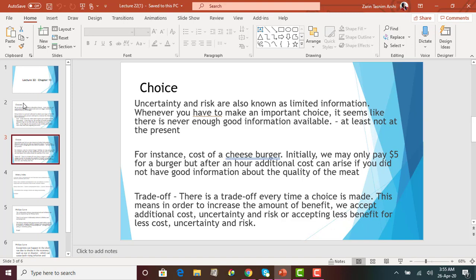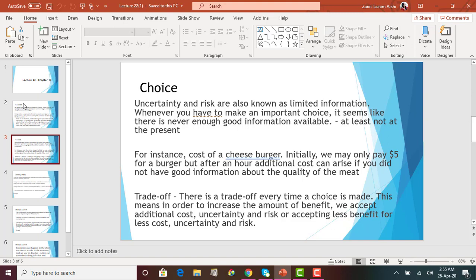Maybe the quality of the meat was not good, and after I ate that cheeseburger, I started to suffer from acidity. So now I have to buy medicine to reduce that acidity. So there is additional cost arising from there, which we did not initially expect because of limited information. So that's a perfect example. When we are making a choice, we don't have all the information. There is uncertainty, there is risk, and we want to reduce those items.